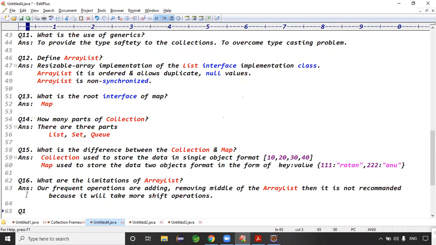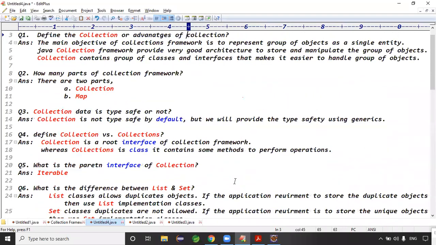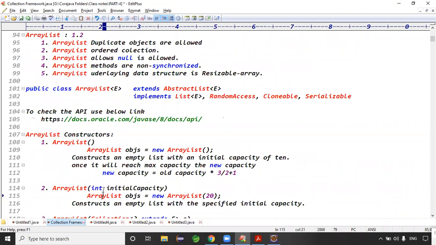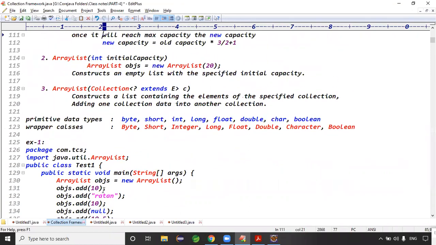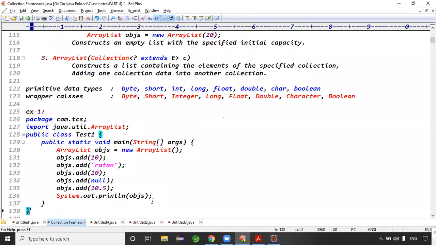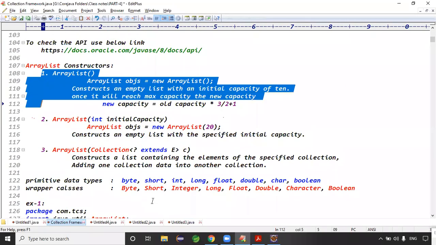Yes, if I'm on the interview panel, I'll ask this kind of question only. All are technical, right? Some questions are direct, some are a bit tricky. Sir, when to use ArrayList and when to use Vector? Okay, I'll tell you that point also, because we haven't started Vector yet. Coming to ArrayList, guys, ArrayList contains 3 constructors. One is ArrayList of what?